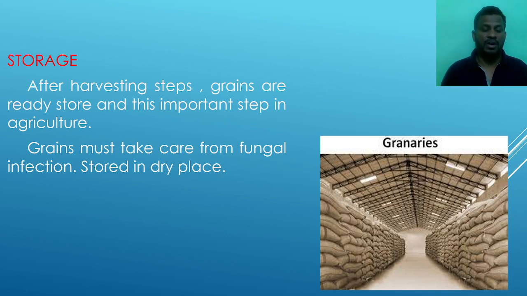After harvesting, threshing and winnowing, the last stage of agriculture is storage. The grains are ready to store, and this is an important step in agriculture also.